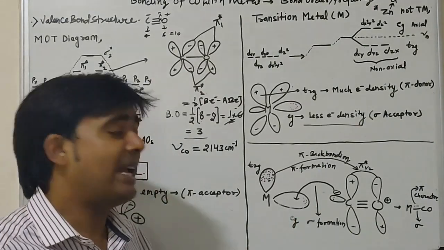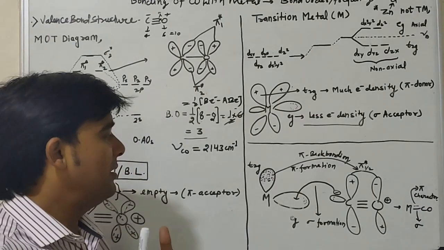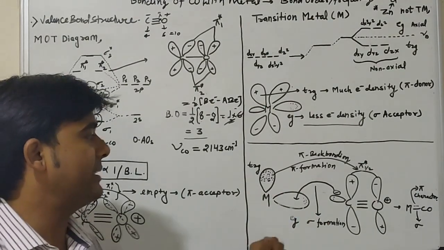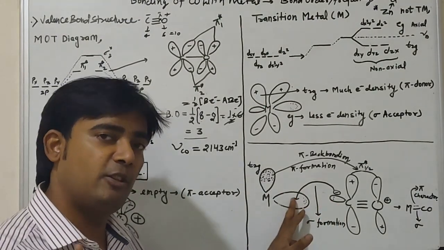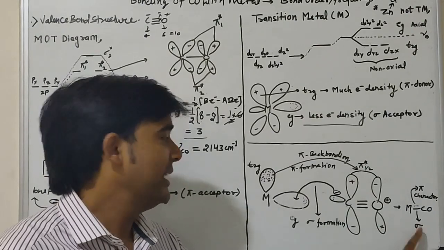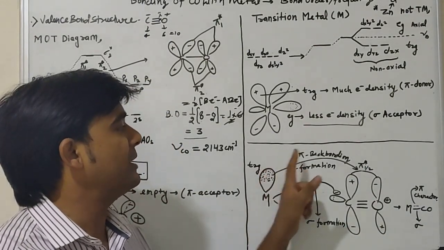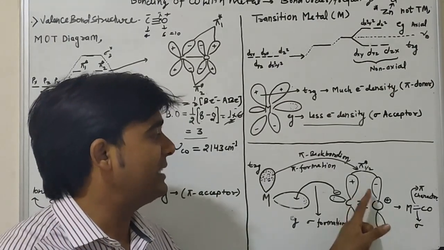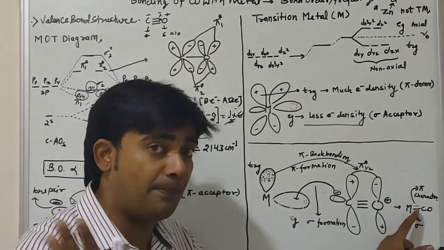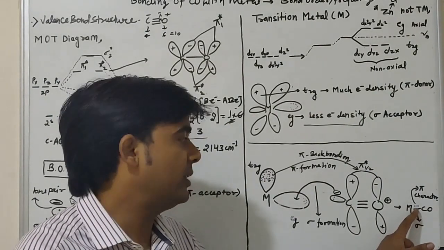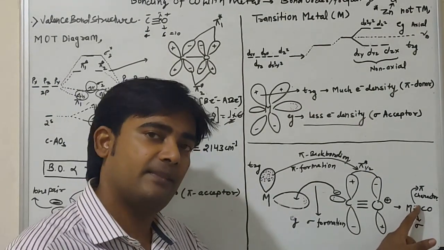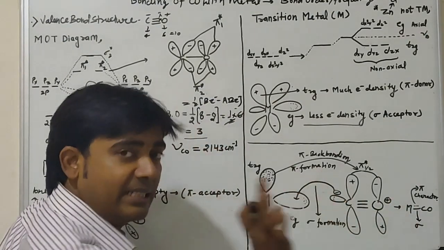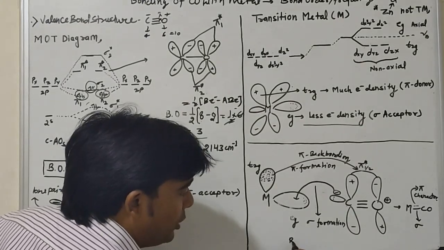So now we have cleared the interaction of carbonyl ligand with metal, where you have understood that the lone pair will be transferred into EG orbital and form one sigma bond, and T2G electron density will be transferred into the pi star antibonding molecular orbital and form a little partial bond, not a complete bond, a partial pi bond, and that means there is pi character here. So now you can see that the bond order between carbon and metal, bond order